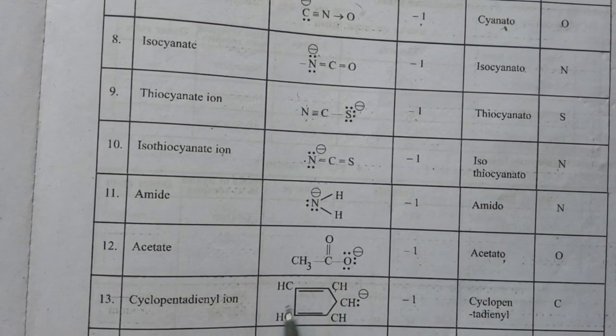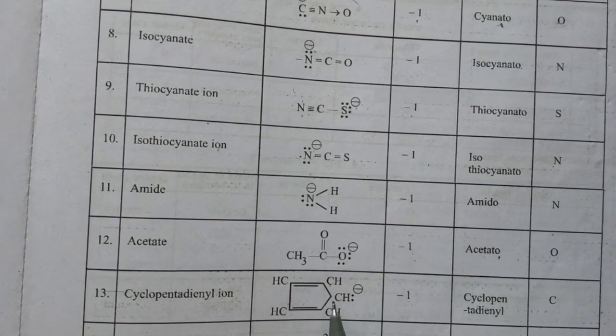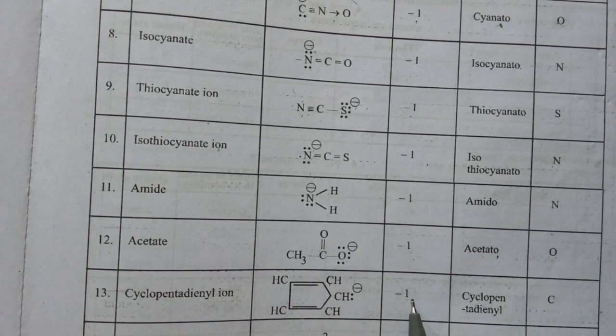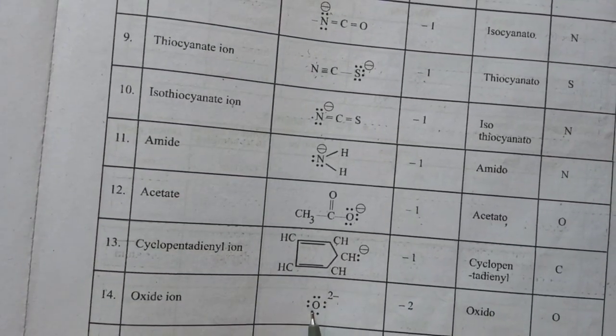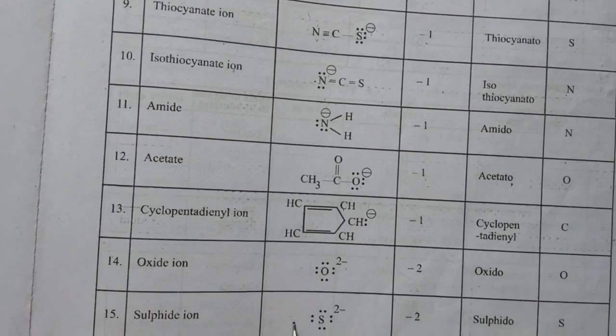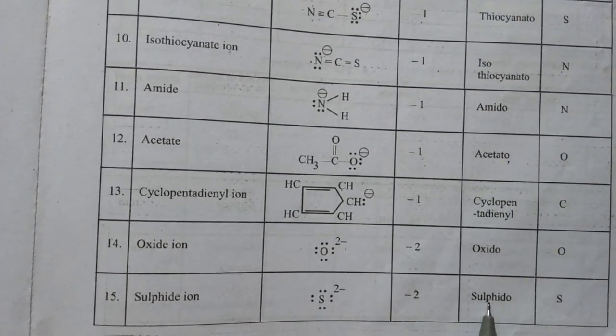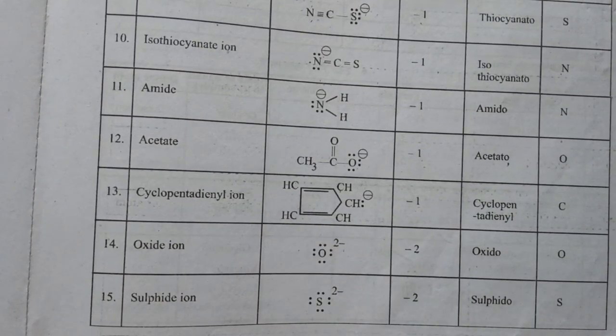Cyclopentadienyl ion is an organic ligand with -1 charge. The -1 charge is present on C, so the donor atom is C. Oxide ion, O-2, has oxygen as the donor atom and is named oxido. Sulfide ion, S is the donor atom, and it is named sulfido. Oxide and sulfide ions have -2 charges.